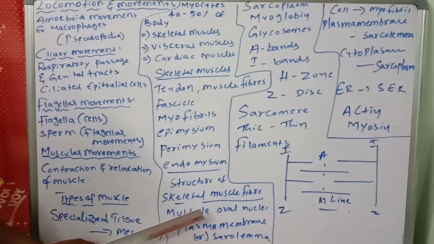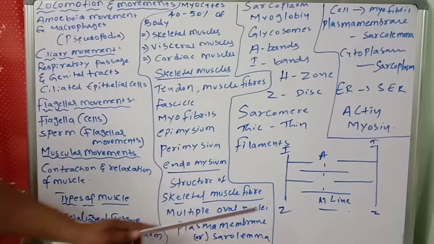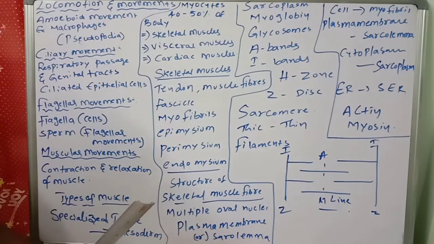And what is the glycosome function, which are present in the sarcoplasm? The glycosomes are helpful to store the glucose, which is helpful for the muscle fiber activity. A band, I band. The A band is anisotropic, the I band is isotropic, present in the muscle fibers. So A means anisotropic, I means isotropic.